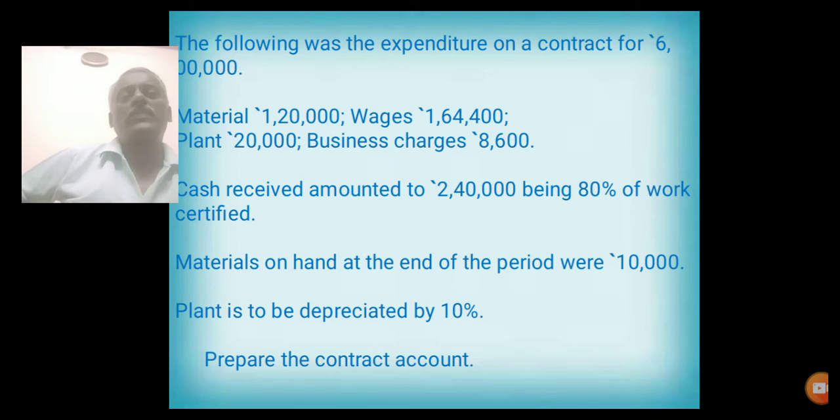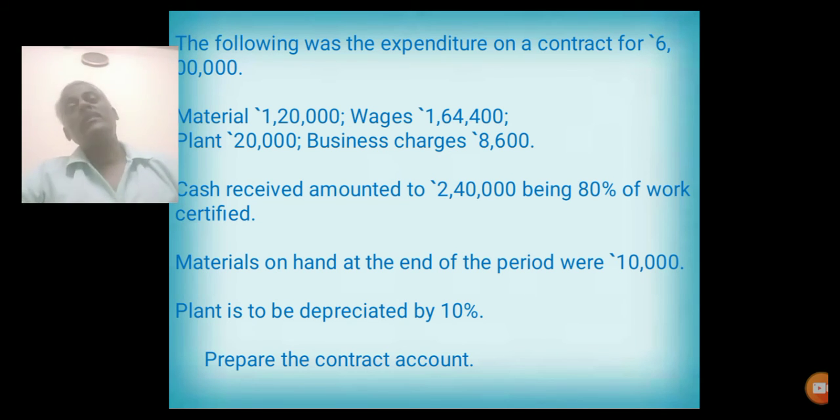Credit side, work certified should be entered. In this problem, work certified is not given. Instead of that, cash received is given. This cash received amount of rupees 2,40,000 should be converted as work certified. For that, the formula is 2,40,000 into 100 divided by 80. Then the amount is converted as work certified. That work certified should be entered on credit side of the contract account.